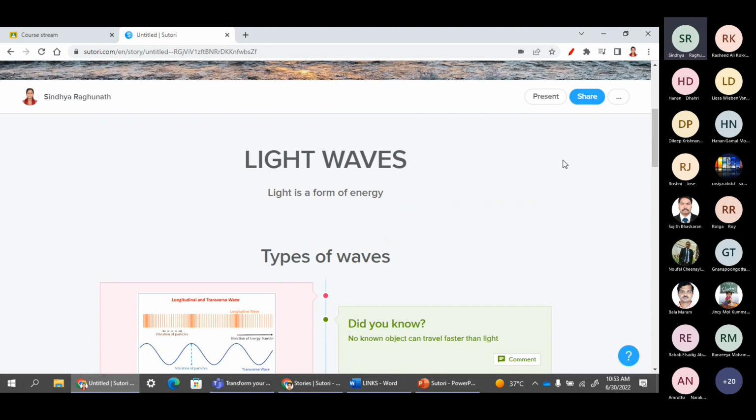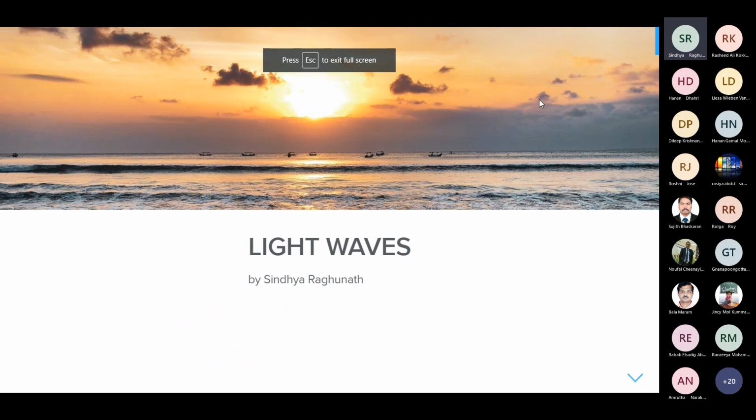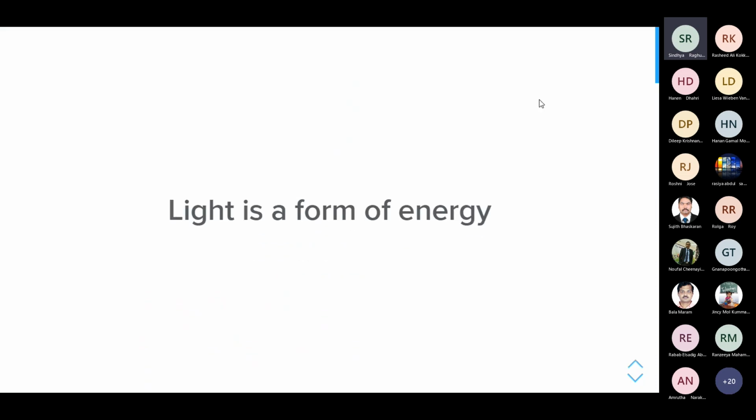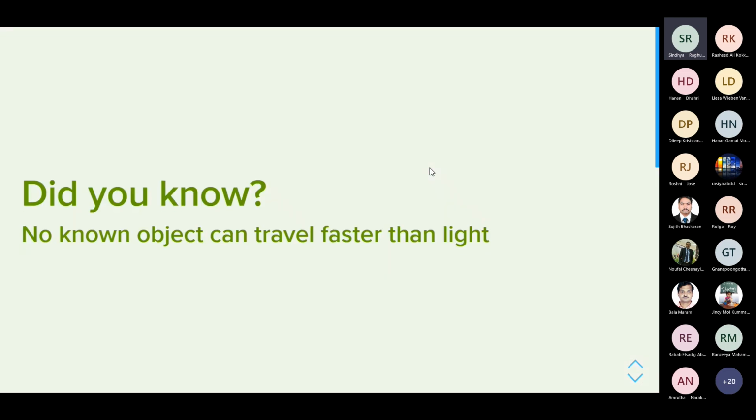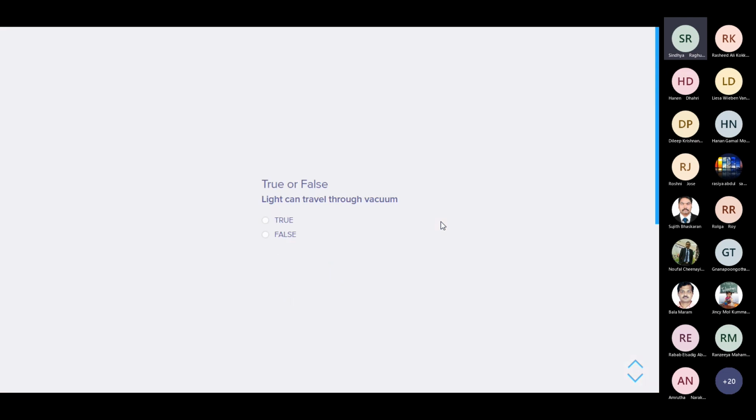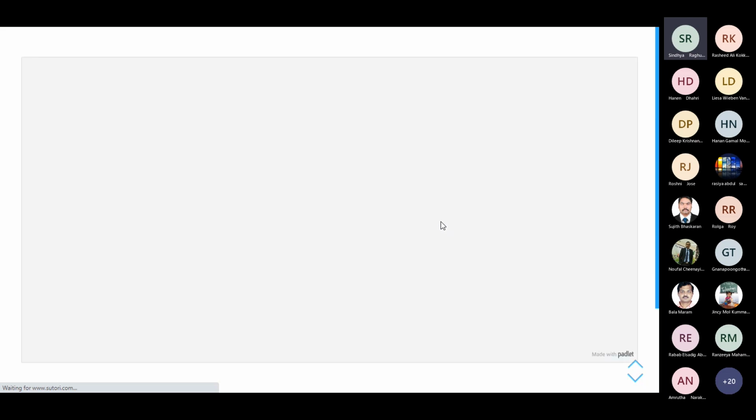Before sharing, we have the share option here. If you want to see the presentation, just click on the present button. This is the one I created now. Light is a form of energy, the introduction I gave, then types of waves, then the picture has come. The picture size is small, we can even edit that. Then Did you know, which has not uploaded yet, I think the network disconnected. Then true or false, matching questions, the videos, the Padlet.